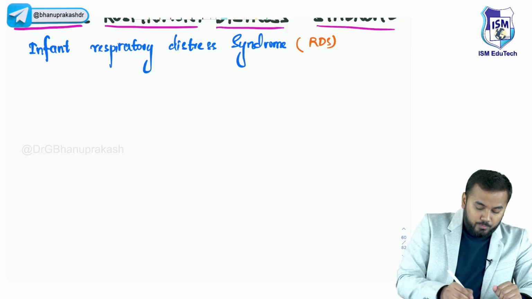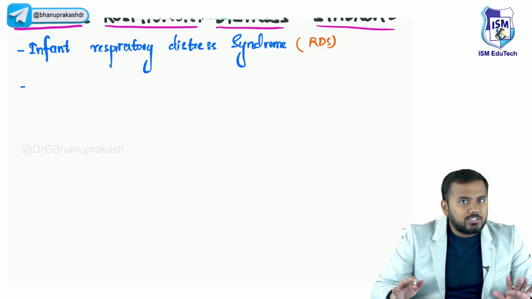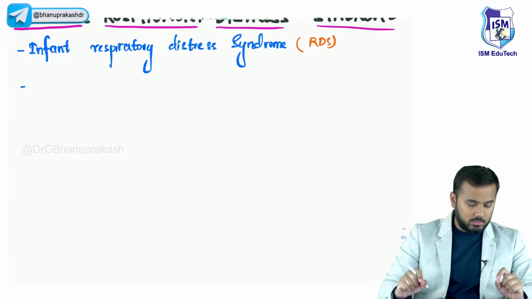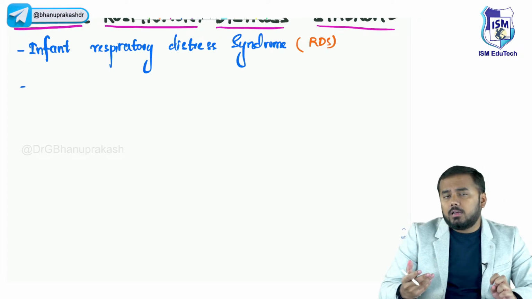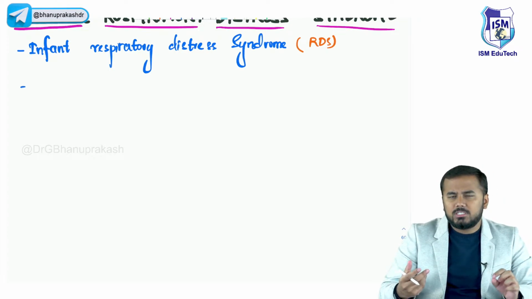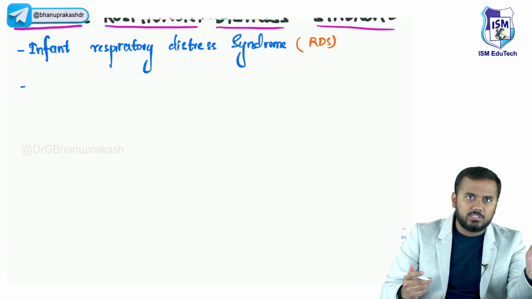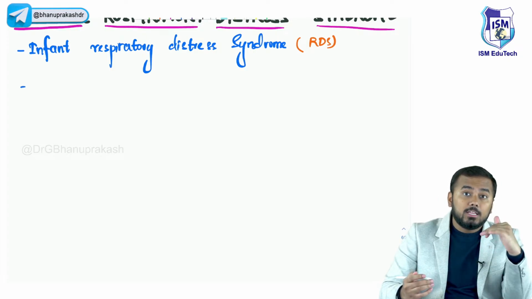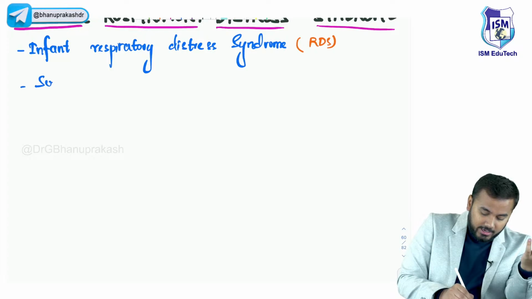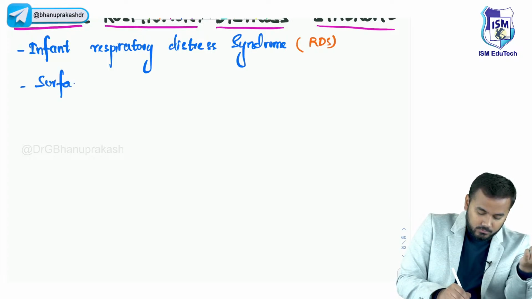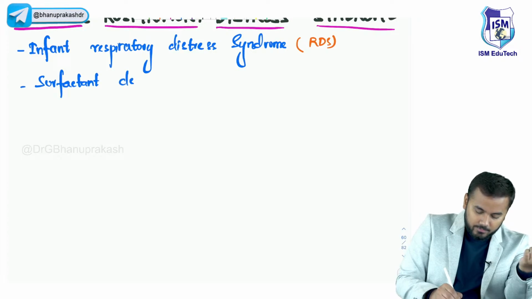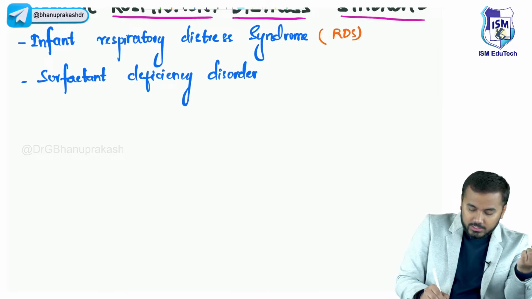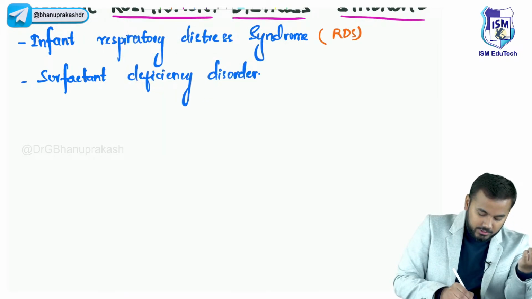Now, why is this neonatal respiratory distress syndrome happening? We will discuss everything point to point by concept. The main reason for respiratory distress syndrome in infants is surfactant deficiency. The entire topic is completely circling around this one word, surfactant deficiency. So it is also called surfactant deficiency disorder.